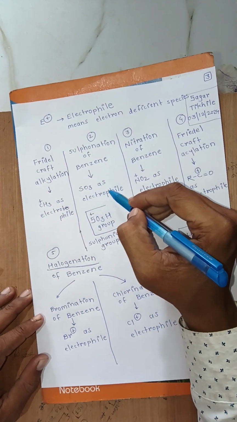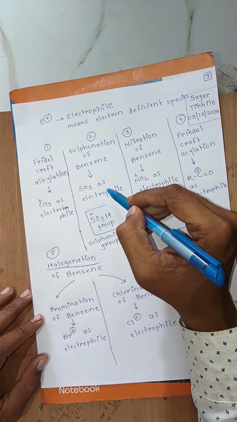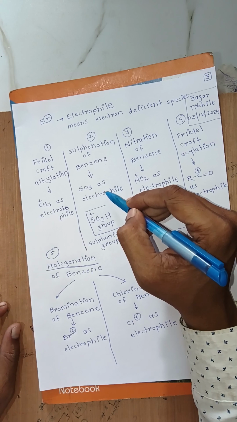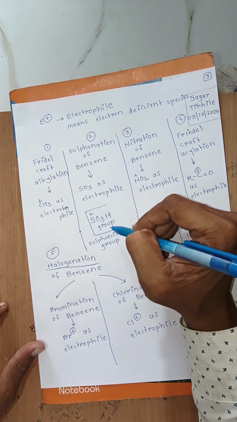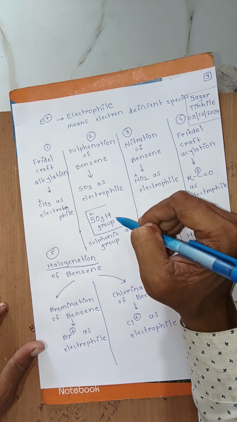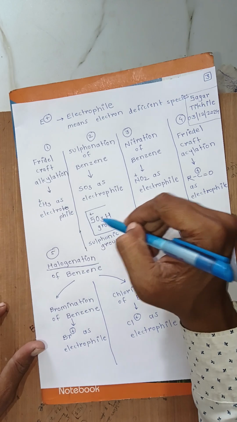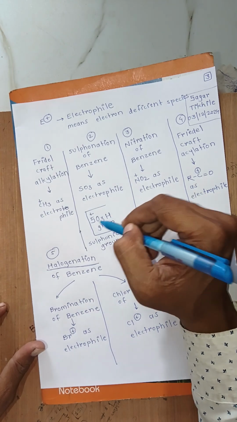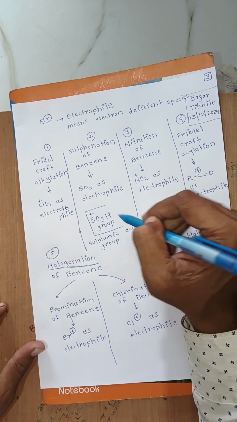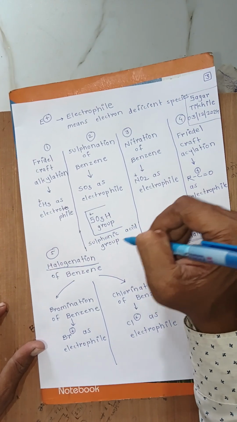The electrophile SO3 is sulfur trioxide, but the actual attack on the benzene ring happens by the SO3H group, in which sulfur carries positive charge, and this group is called the sulfonic acid group.